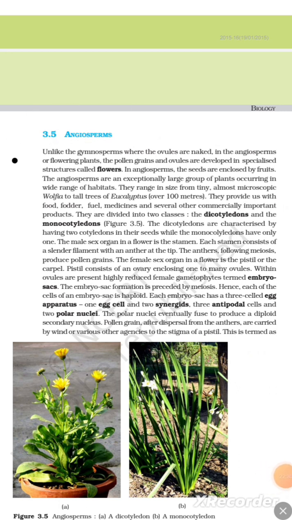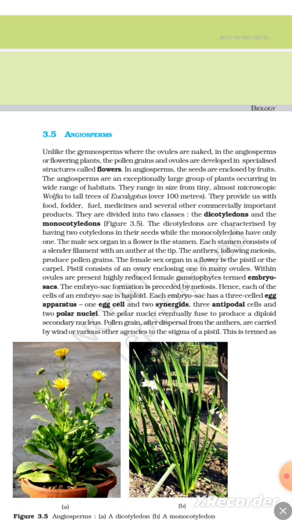3.5 Angiosperms. Unlike the gymnosperms, where the ovules are naked, in the angiosperms or flowering plants, the pollen grains and ovules are developed in a specialized structure called the flower. In angiosperms, the seeds are enclosed by fruits. The angiosperms are an exceptionally large group of plants occurring in a wide range of habitats. These range in size from tiny, almost microscopic Wolffia to tall trees of Eucalyptus over 100 meters. They provide us with food, fodder, fuel, medicine, and several other commercially important products.